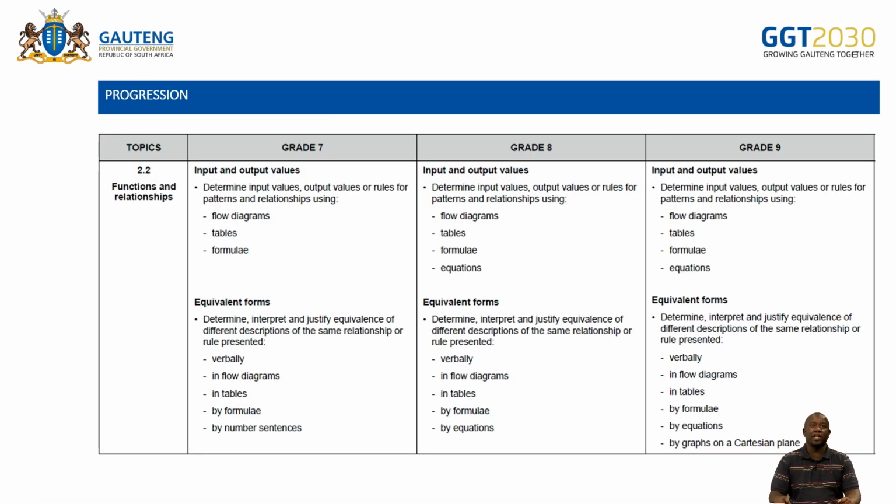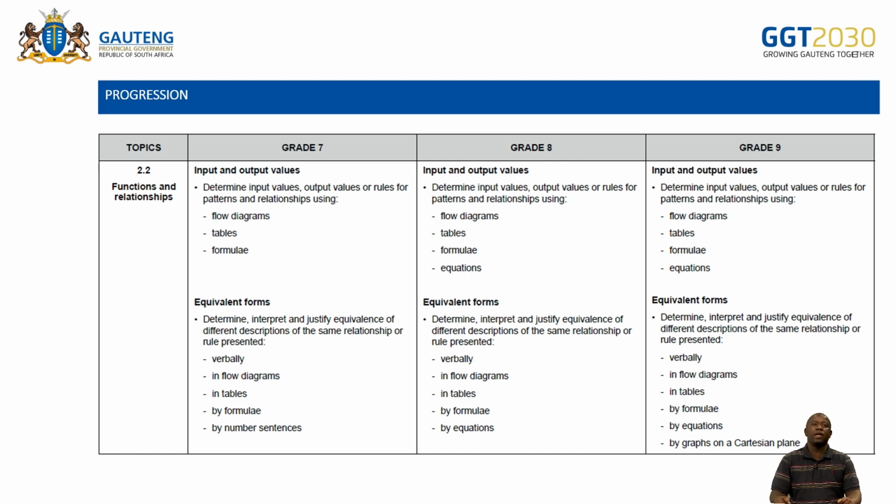Then in terms of progression, remember in the senior phase, our progression starts from grade 7, and our output will be grade 9. Looking at grade 7, you can see from this progression that they are almost the same. Flow diagrams are the same in all three grades, tables are there, and formulae are there. In grades 8 and 9, they'll be doing the new one, which is equations and formulae. But in grade 7, we emphasize more on flow diagrams, tables, formulae.